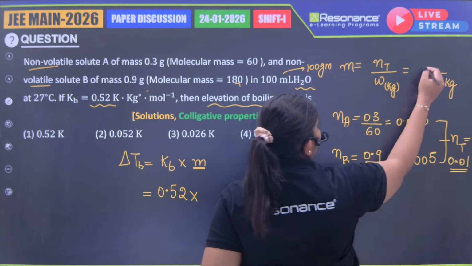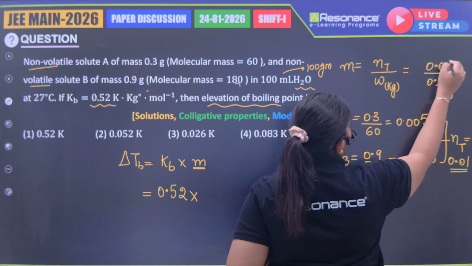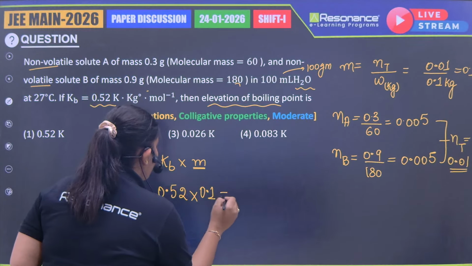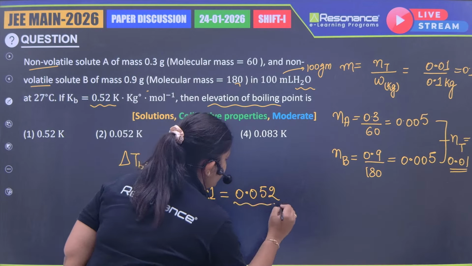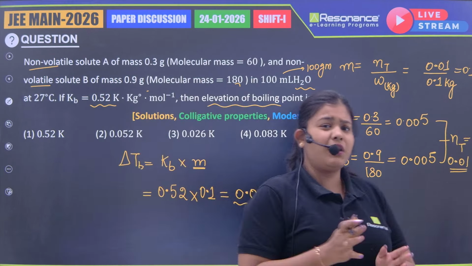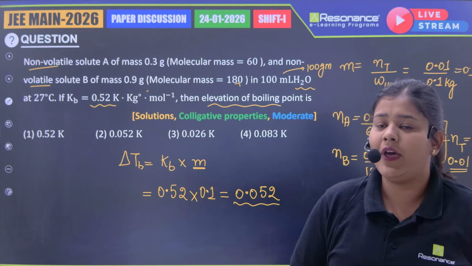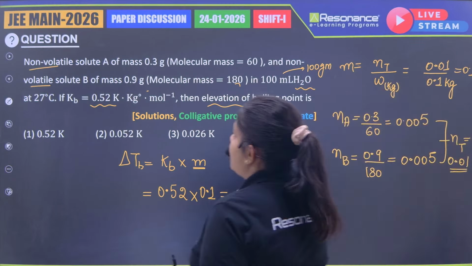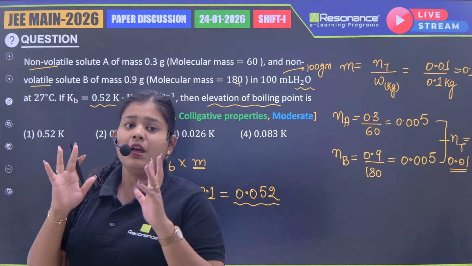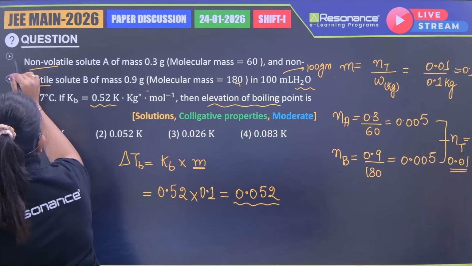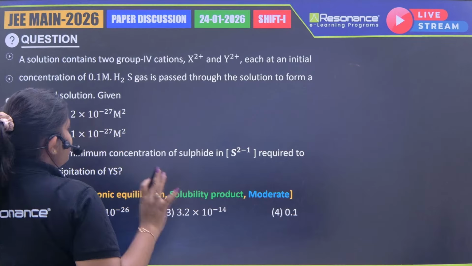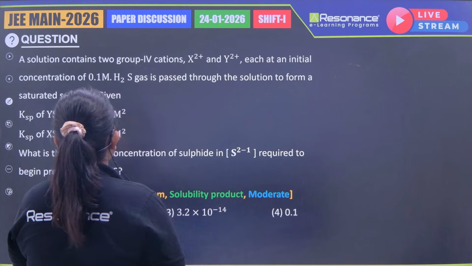So let's put it here, 0.01 divided by 0.1, I get 0.1 molality. I put 0.1 here and I get my answer, 0.052. Understood? So I think this is an easy question. The calculation was very easy, no heavy calculation, simply a formula based question. It didn't confuse you with the i value or anything, right? A direct formula based question, and it has mentioned non-volatile very properly. Okay, going to the next question.